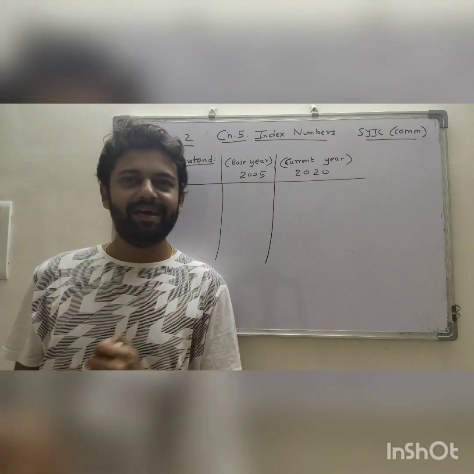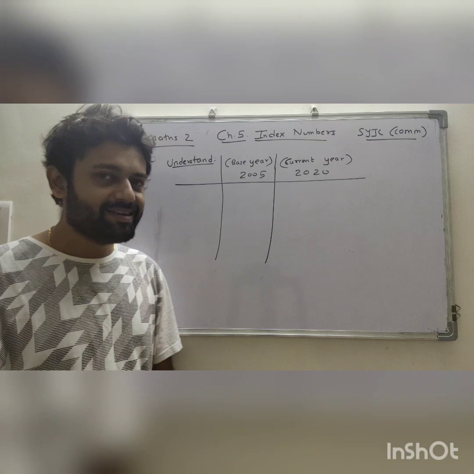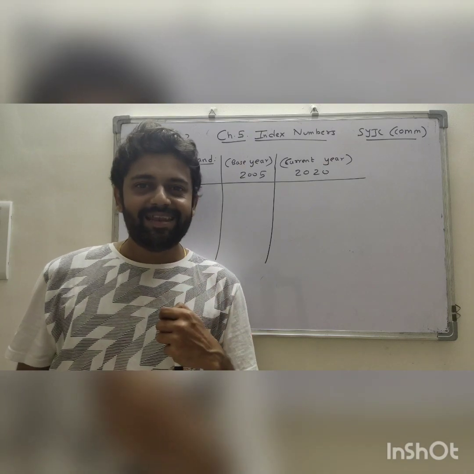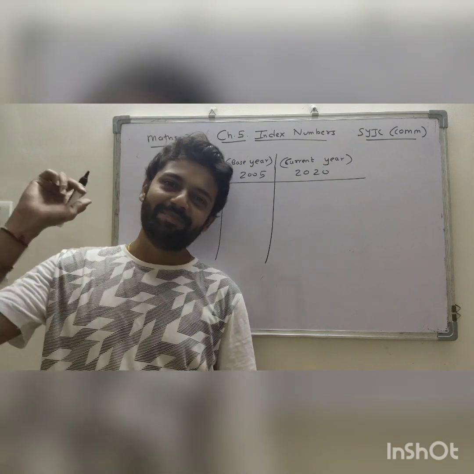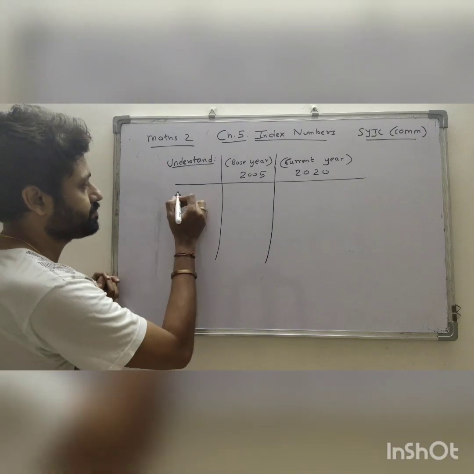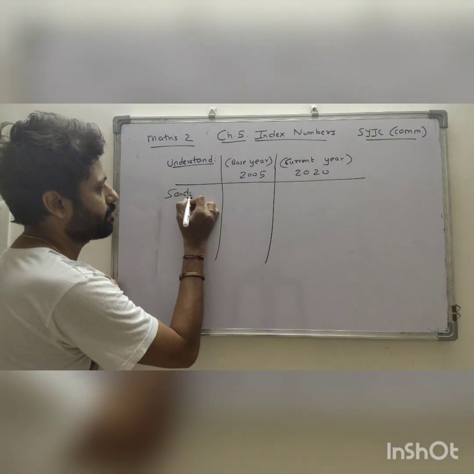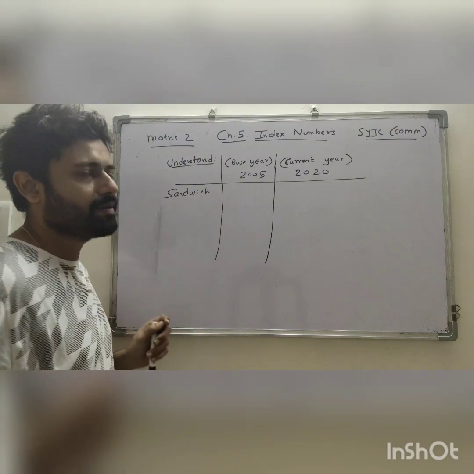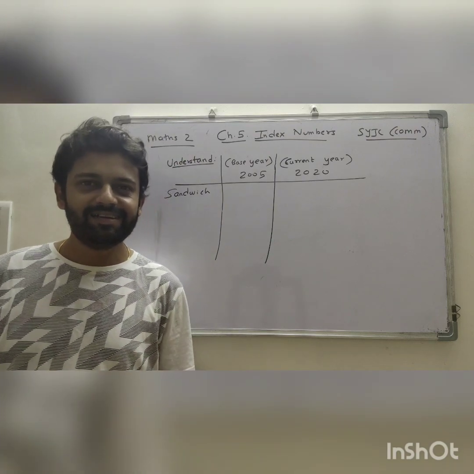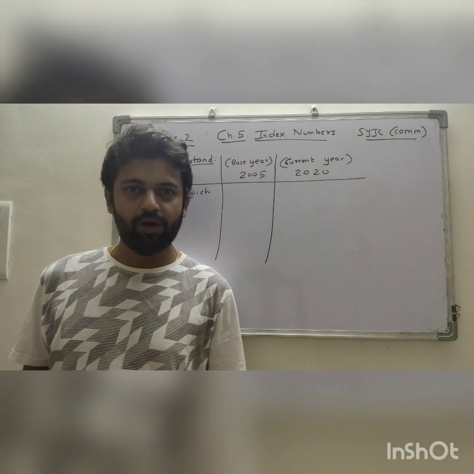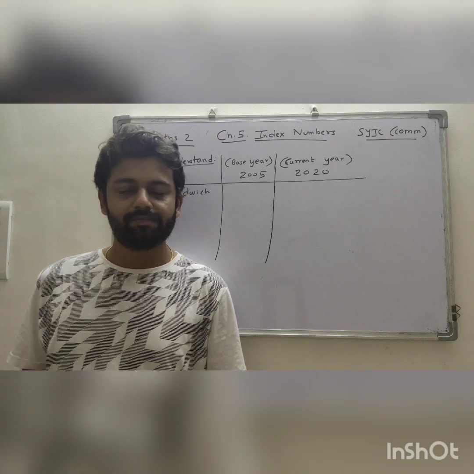Simple. We are just comparing then and now. अभी और तभी. In general, discussing about prices of certain commodities.